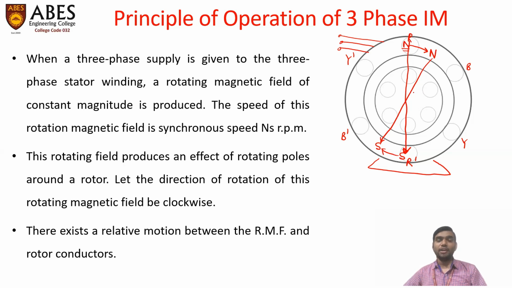So either we vary the flux by keeping the conductor stationary, or if the magnetic field is constant, we have to move the conductor to vary the flux linkage. Here the rotor conductor is stationary, but the magnetic poles are rotating, so it has the same effect in both cases. There exists a relative motion between the rotor conductor and the stator poles, so an EMF gets induced in the rotor conductor.